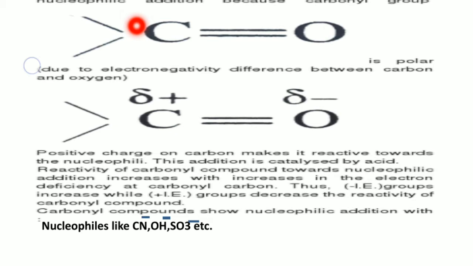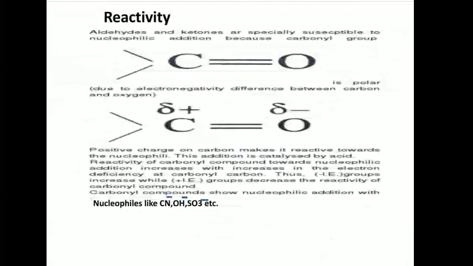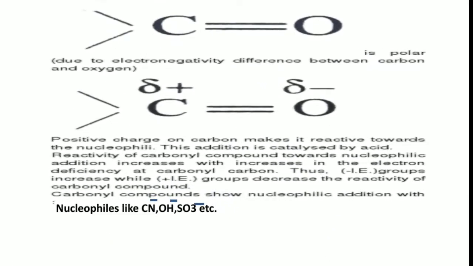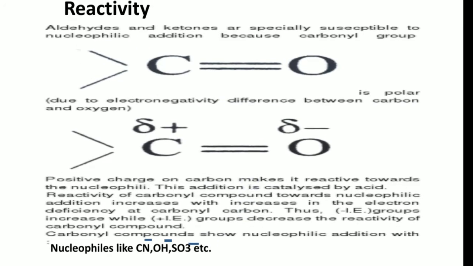So carbonyl compounds generally participate in nucleophilic addition reactions. Why? Because the carbon oxygen double bond is there in the carbonyl group, so it participates in addition reactions. If a nucleophile attacks the carbonyl group, we get a stable oxide ion.